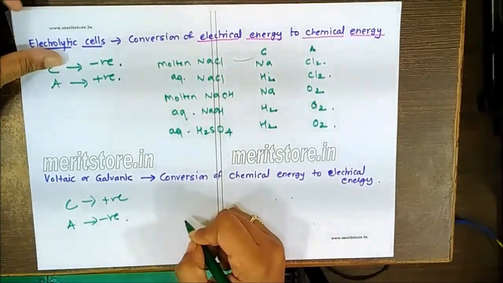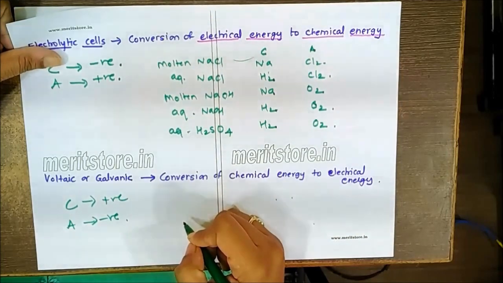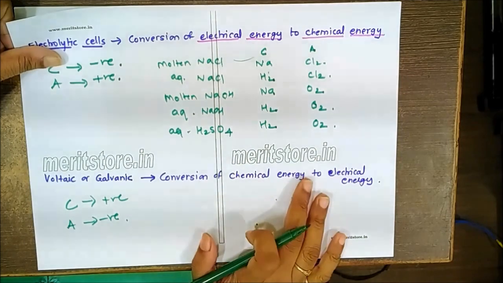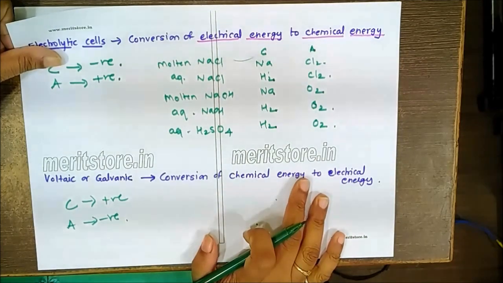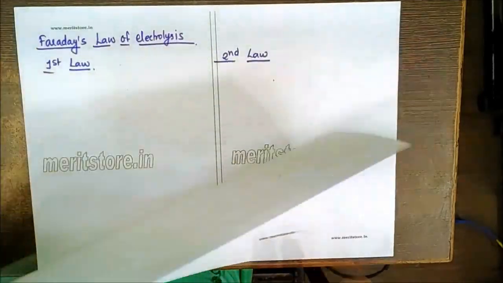In case of a voltaic cell, there is conversion of chemical energy into electrical energy, where a spontaneous reaction occurs on its own to give the product. Here, remember, the cathode is positive and the anode is negative. A particular example like the Daniell cell you can remember. Then the salt bridge connects the two solutions to avoid direct contact of the electrolytes and maintain electrical neutrality, and also minimizes the liquid junction potentials.